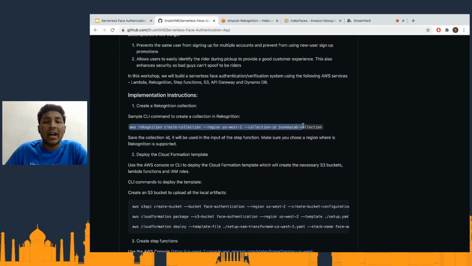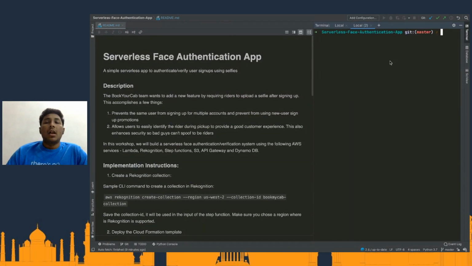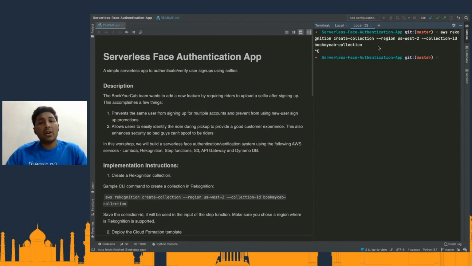And we were just going to copy paste this and go to your terminal. And okay, look at that. Yes, so you can simply paste the same. And I'm not going to execute it because I've already created it.